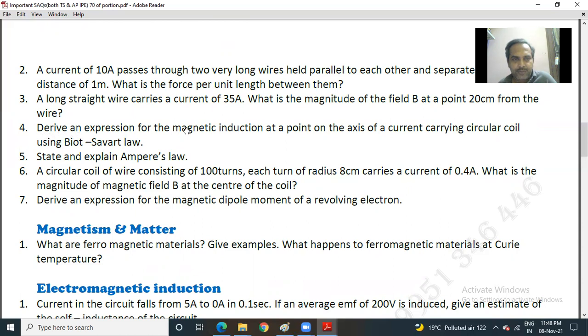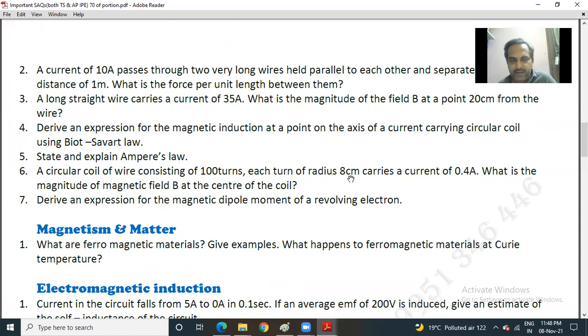4. Derive an expression for the magnetic induction at a point on the axis of a current carrying circular coil using Biot-Savart law. 5. State and explain Ampere's law. 6. A circular coil of wire consisting of 100 turns.